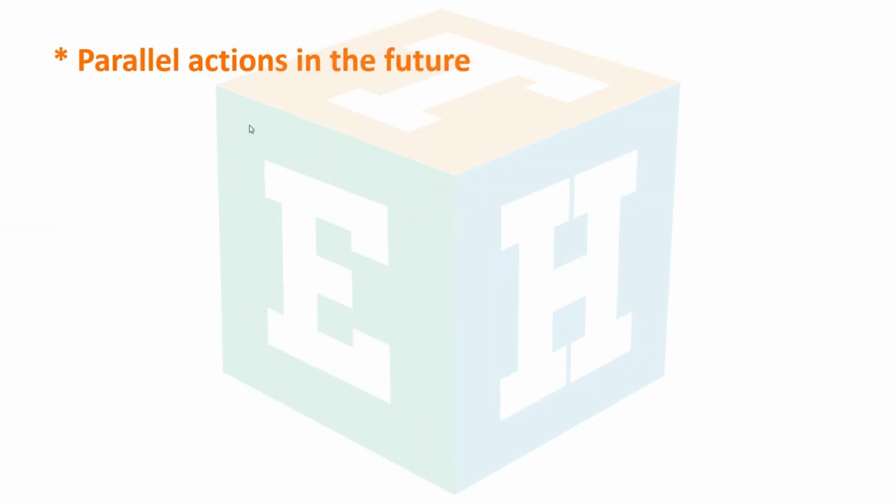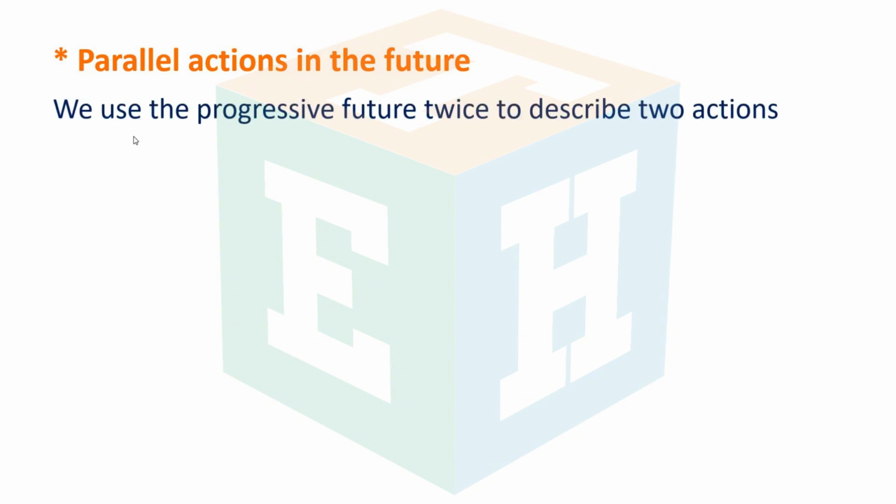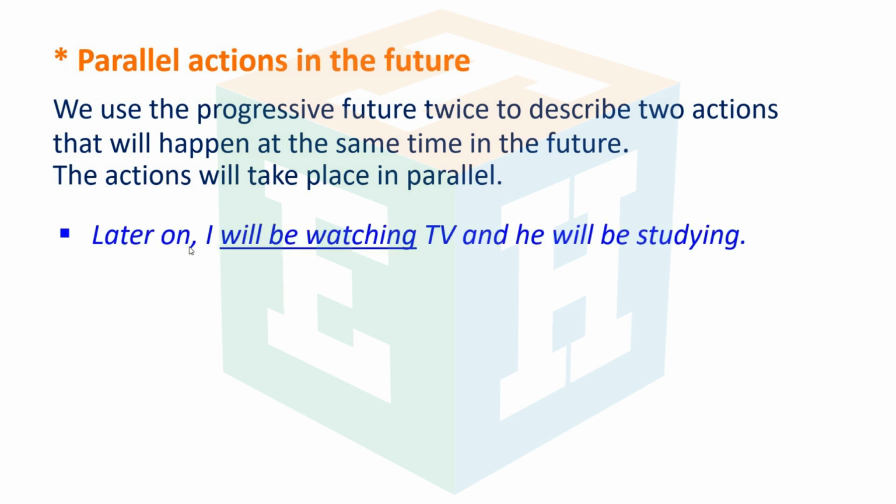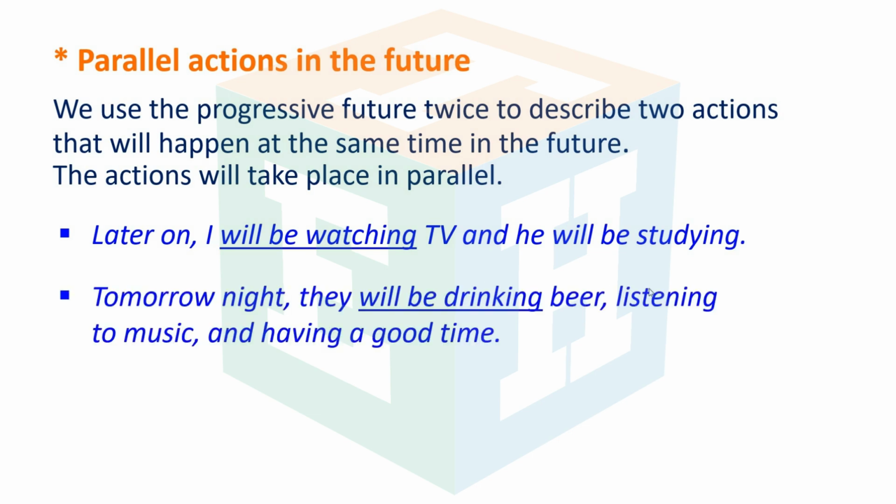Parallel actions in the future. We use the progressive future twice to describe two actions that will happen at the same time in the future. The actions will take place in parallel. Later on, I will be watching TV and he will be studying.